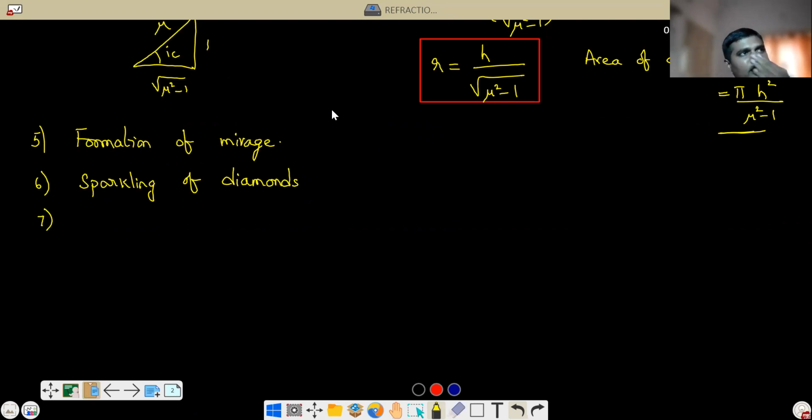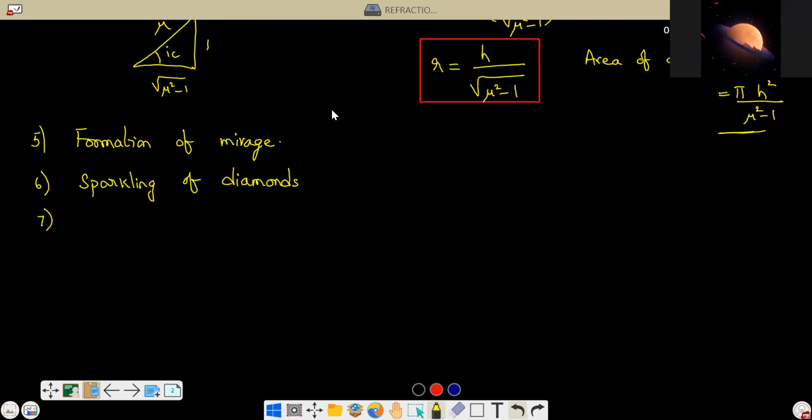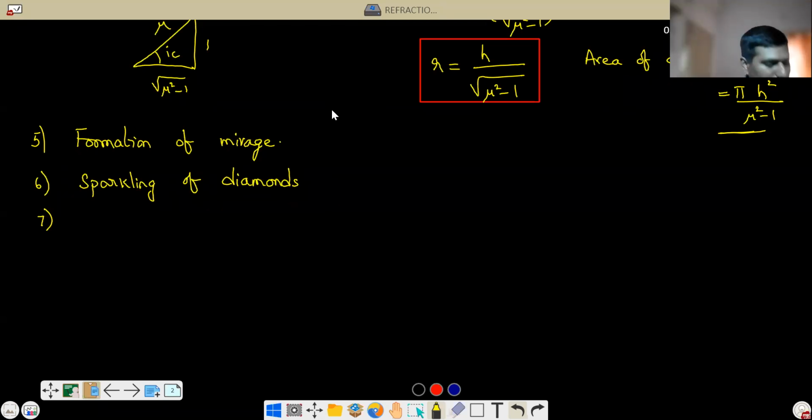It depends on the person who is cutting the diamond. He will cut in a particular way so that when the light enters one surface, it will get internally reflected, and that glow is nothing but total internal reflection. And of course the standard thing is optical fiber communication. So there are many examples. Maybe at the end of the optics chapter, I'll discuss how the mirage is formed, or how diamonds sparkle. Or another one is sunset, sunrise.